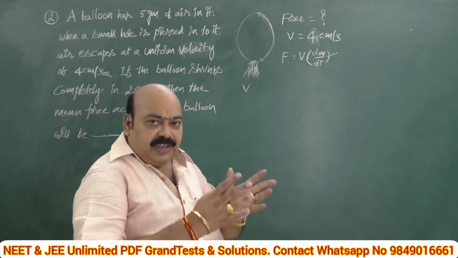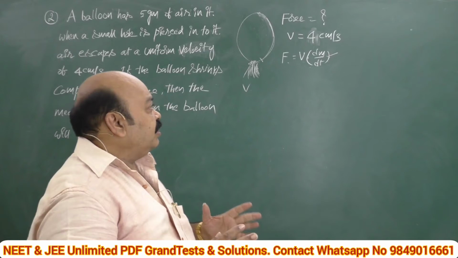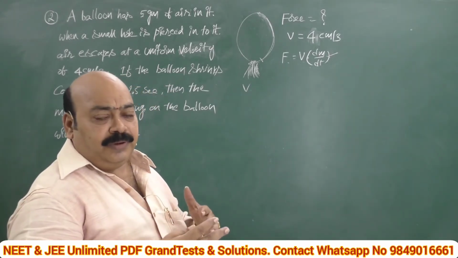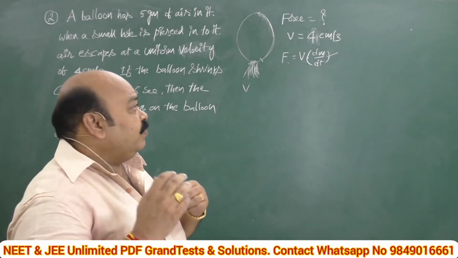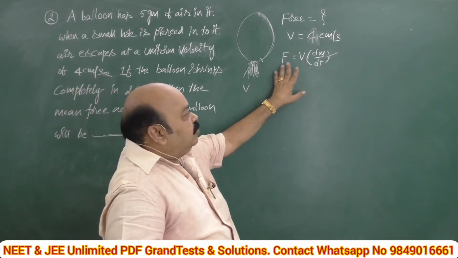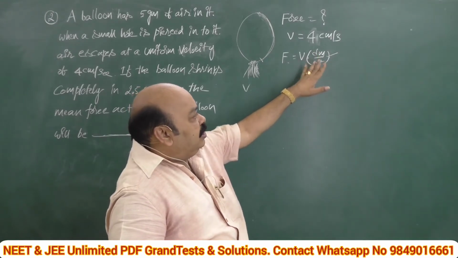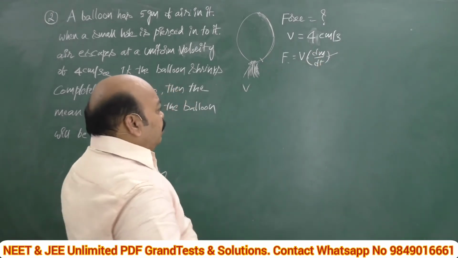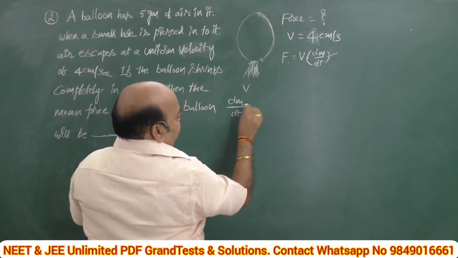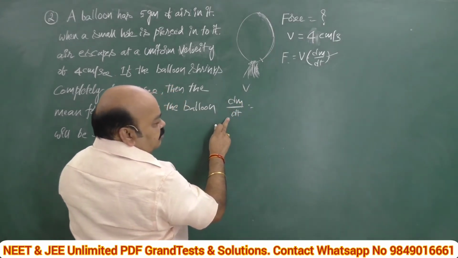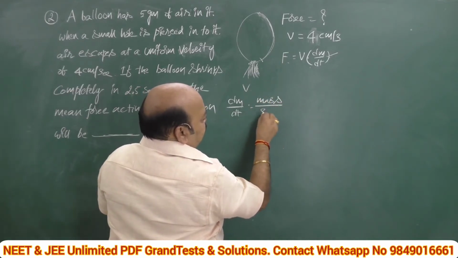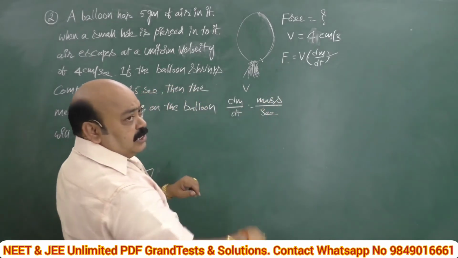This is a way of thinking: what is given in the data, what formula relates these factors, and from where we have this formula. This is from Newton's laws clearly. F is equal to ma, that is v dm by dt. What do you mean by dm by dt? It is the mass ejected per second. What is the mass ejected per second?